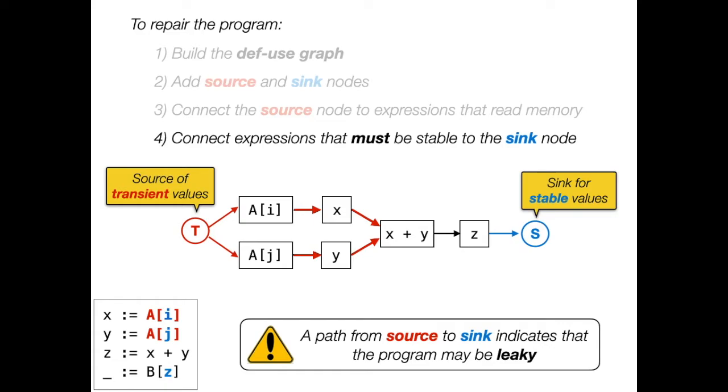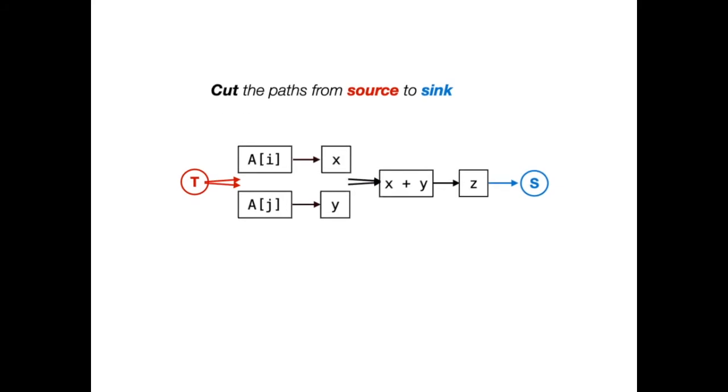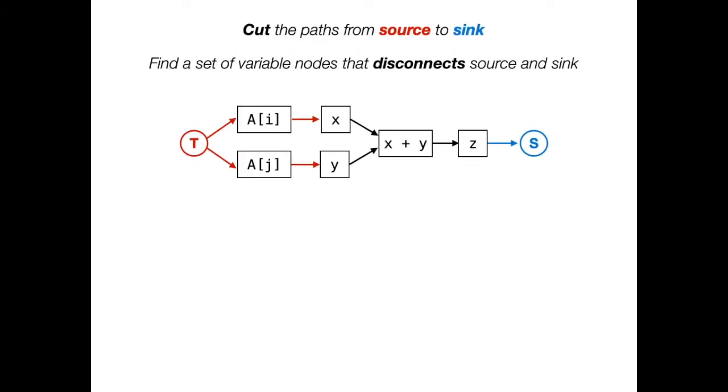The fact that the graph contains a path from T to S indicates that transient data flows through data dependencies into what should be a stable index expression, and therefore the program may be leaky. In order to make the program safe, we need to cut the data flow between T and S by introducing protect statements. This problem is equivalent to the problem of finding a cut set, that is, a set of variables such that removing the variables from the graph eliminates all paths from T to S.